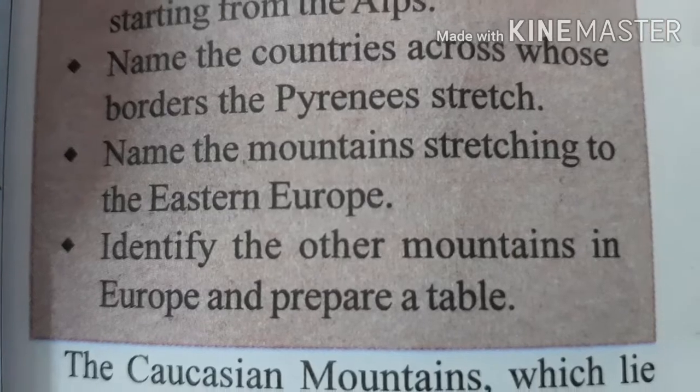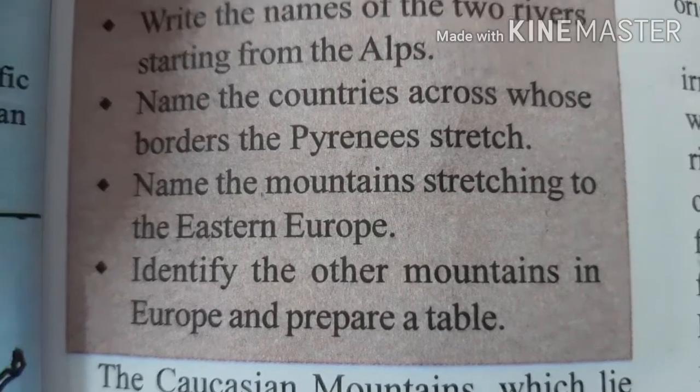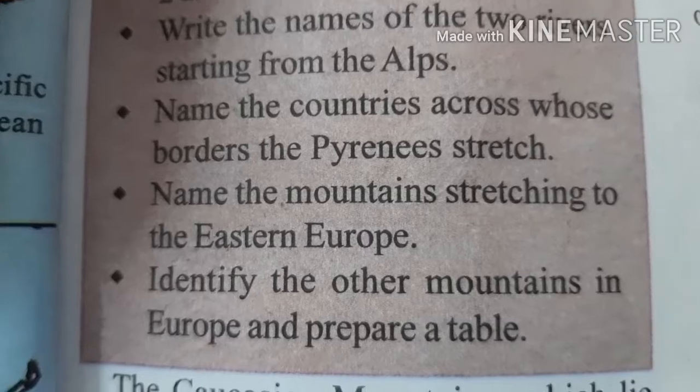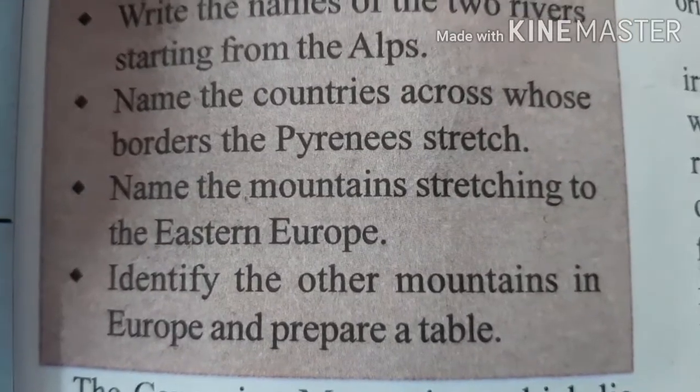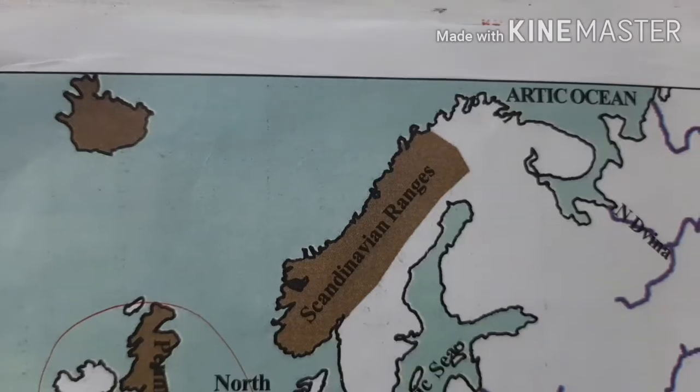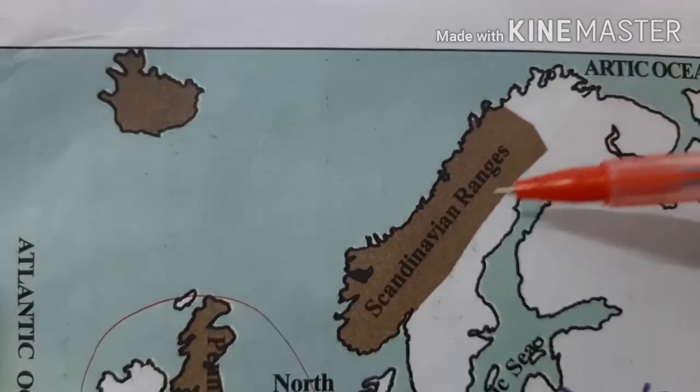See the last question. Identify the other mountains in Europe and prepare a table. You have to see the mountains in map 4, names of the mountains, and write them in the tabular form, children. Look at them children.